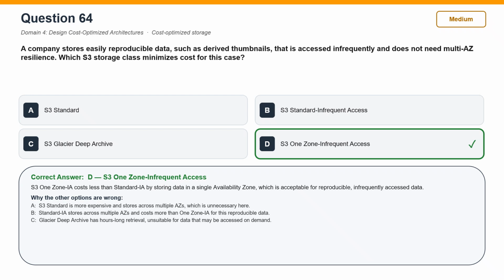Now, why the other options are wrong? S3 Standard is incorrect. S3 Standard is more expensive and stores across multiple AZs, which is unnecessary here. S3 Standard-Infrequent Access is incorrect. Standard-IA stores across multiple AZs and costs more than One Zone-IA for this reproducible data. S3 Glacier Deep Archive is incorrect. Glacier Deep Archive has hours-long retrieval, unsuitable for data that may be accessed on demand.